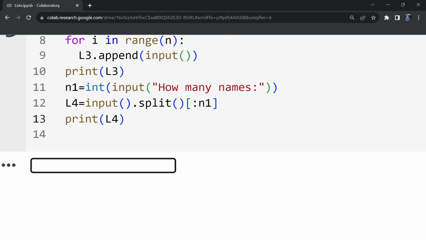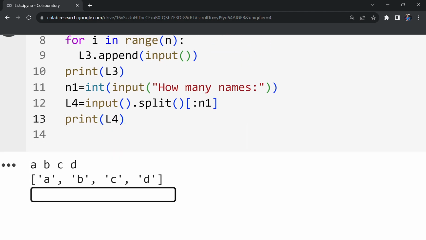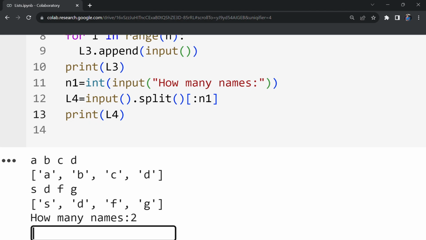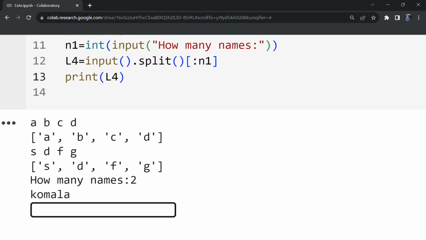Let me run this. The first method, I am giving 4 names. In the second method, I am giving 4 names. In the third method, I will be reading how many names are to be given, so I will be giving 4 more.